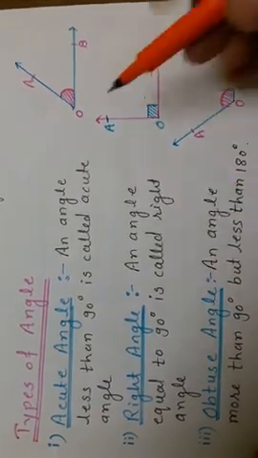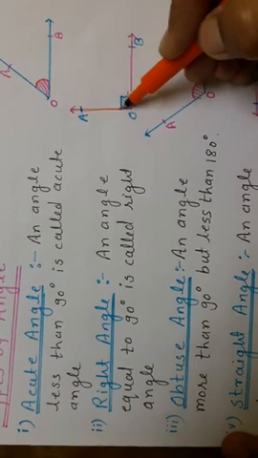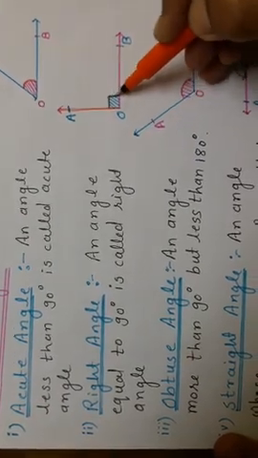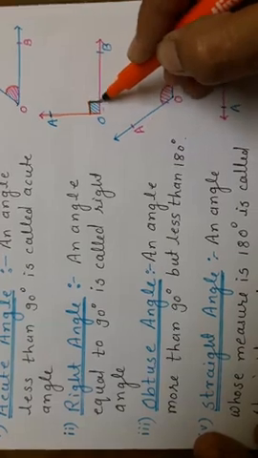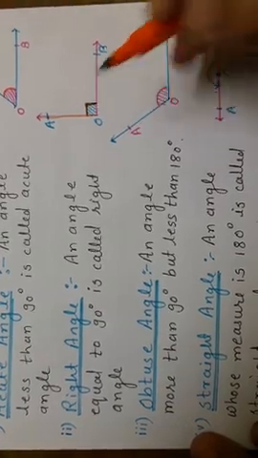Right angle. An angle equal to 90 degrees is called a right angle, and a right angle we mostly denote by this square form.